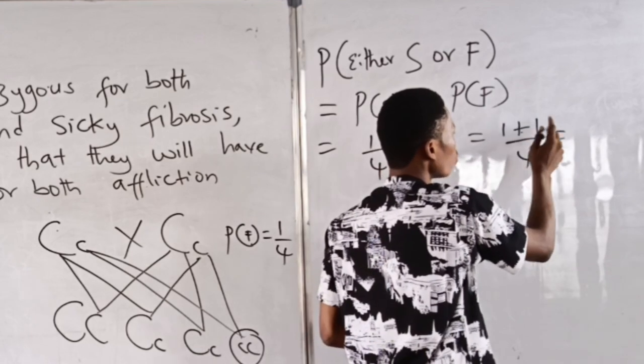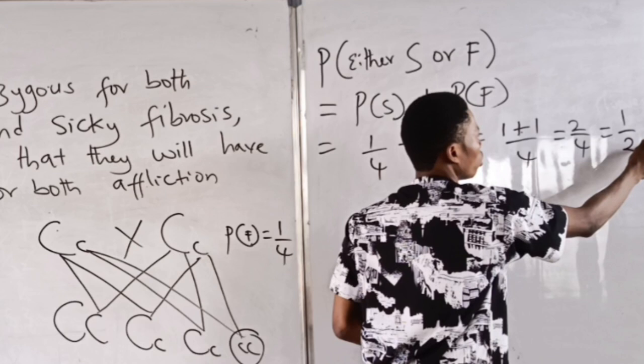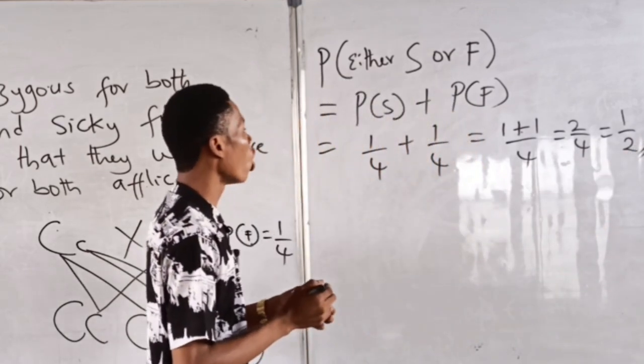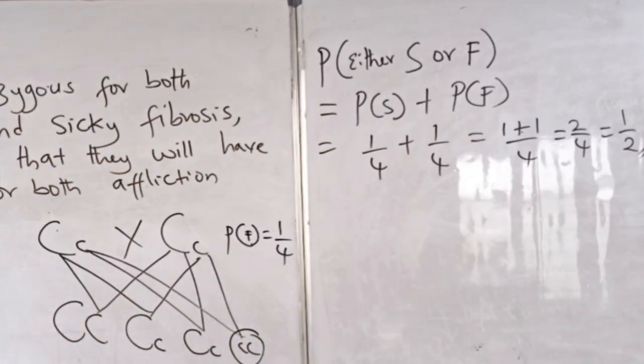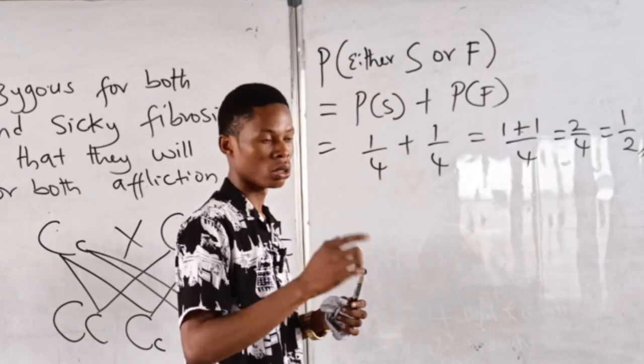So the answer will be 2/4, which is the same as 1/2. So the probability of either sickle cell anemia or cystic fibrosis is 1/2.